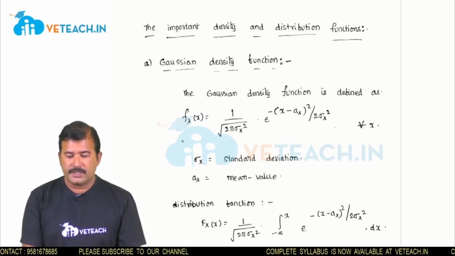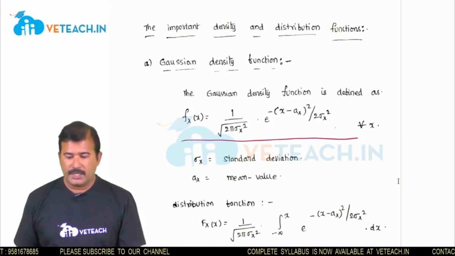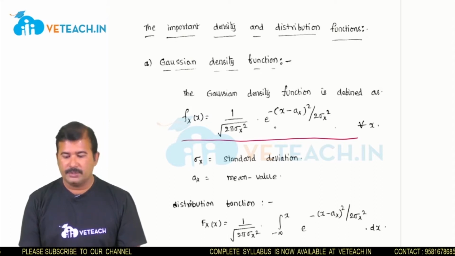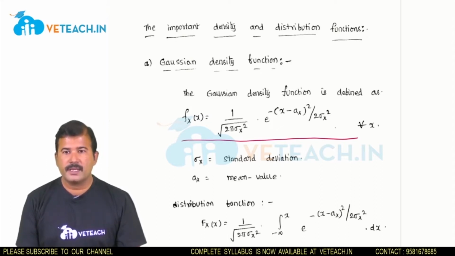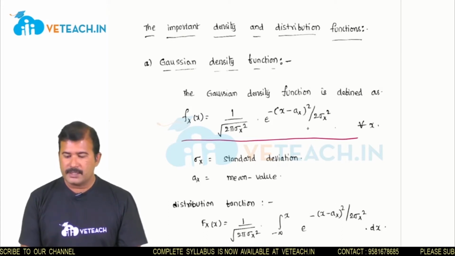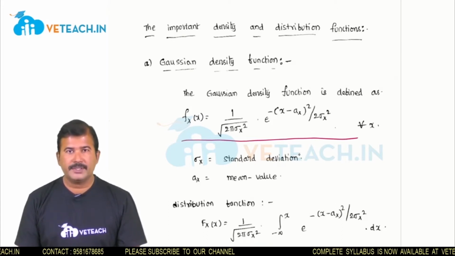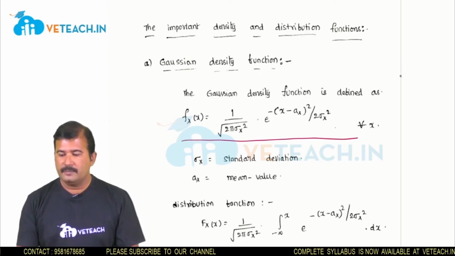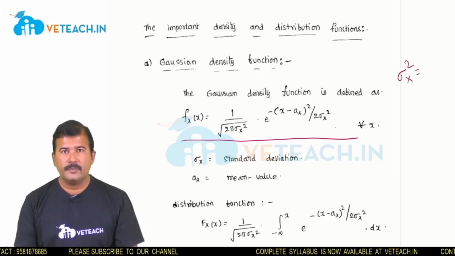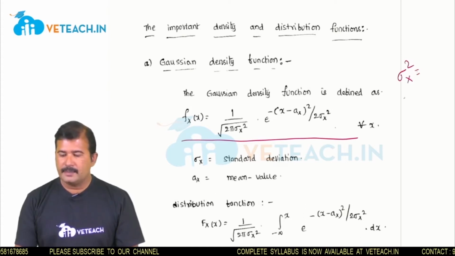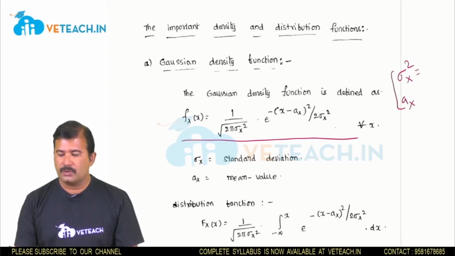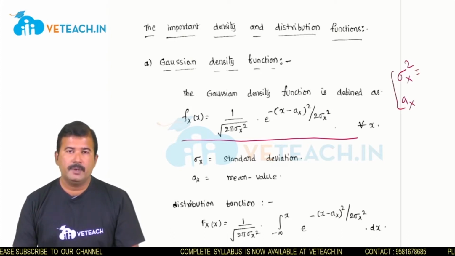The density function of the Gaussian random variable is 1 by square root of 2 pi sigma x square, into e raised to minus (x minus ax) whole square by 2 sigma x square, for all values of x. Here, sigma x is the standard deviation, which is the positive square root of the variance. Sigma x square is the variance and ax is the mean value of the random variable. These two are also known as the first two moments of a random variable.